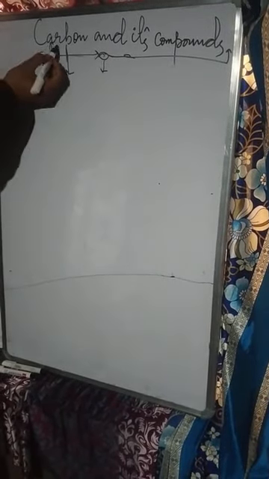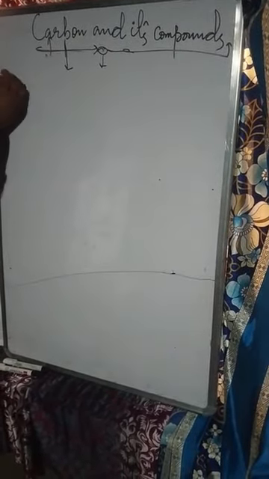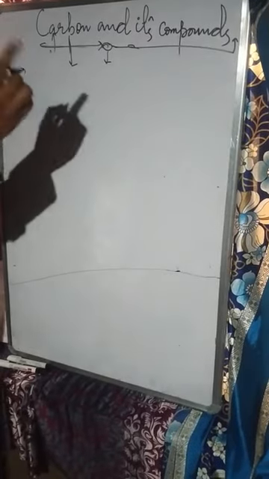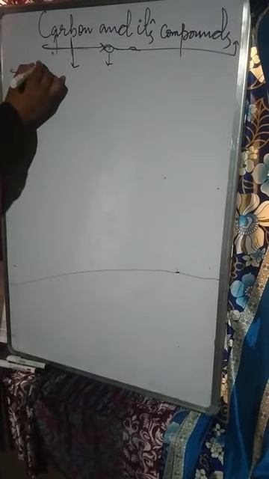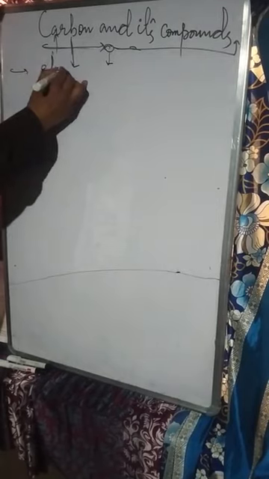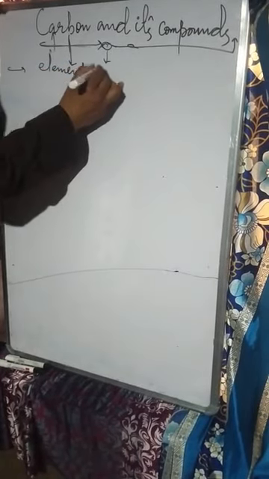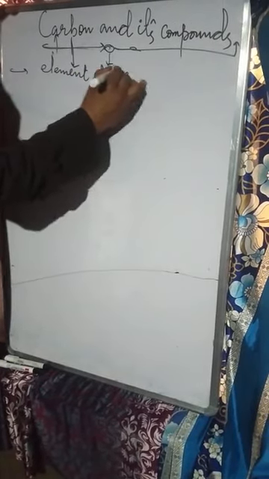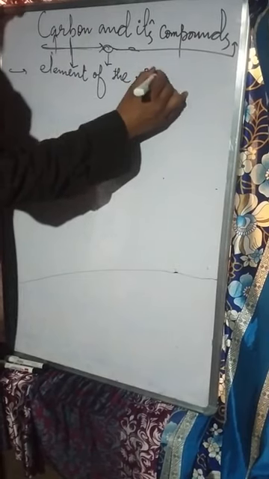Now we are going to discuss carbon and its compounds. Last time I told you some basic things regarding carbon and organic chemistry. Let's move forward. Let's take this carbon more forward. First thing, last time we were talking about this carbon. The first thing I told you is that it's an element of the periodic table. And we discussed all that.